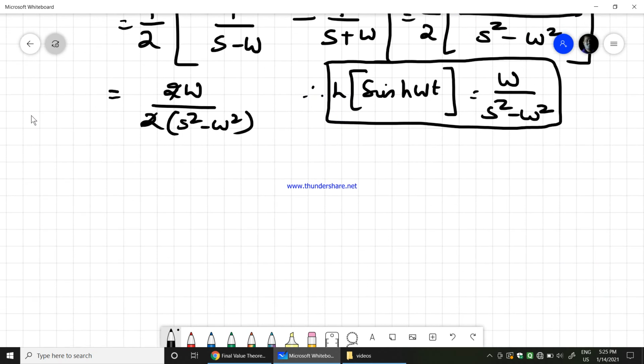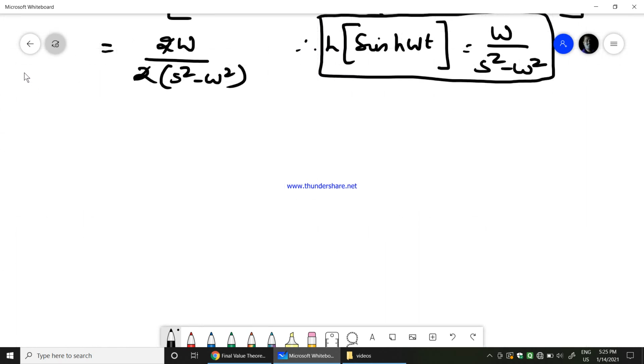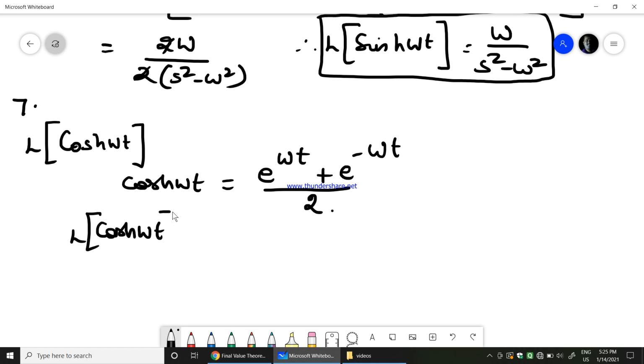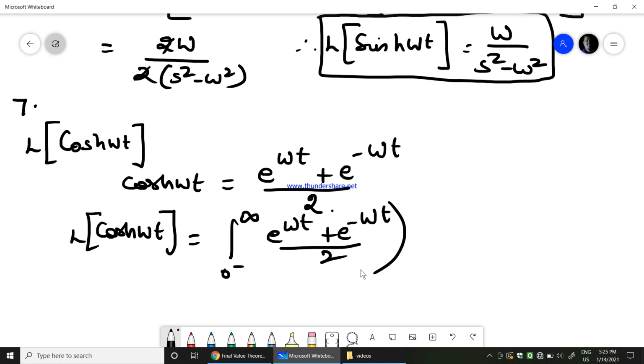Then, what about the Laplace transform of cosh omega t? I think that is the 7th one. So this would be equal to, what is cosh omega t? It would be equal to e power omega t plus e power minus omega t divided by 2. Therefore, Laplace transform of cosh omega t would be equal to the integration from 0 minus to infinity of e power omega t plus e power minus omega t divided by 2, multiplied by e power minus st dt.